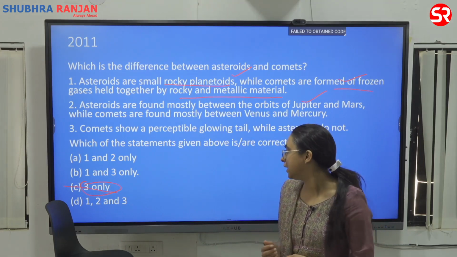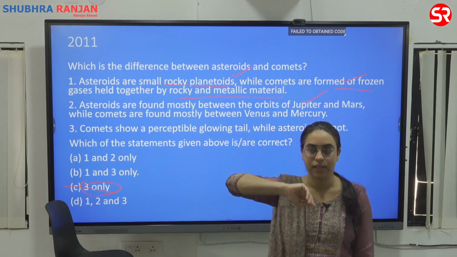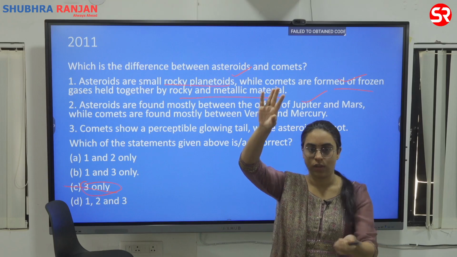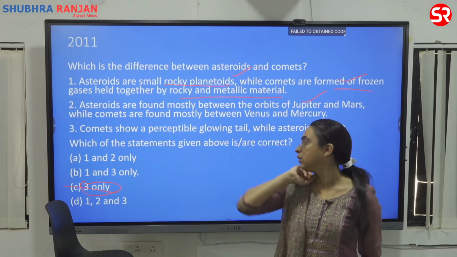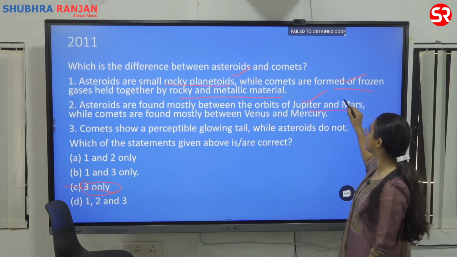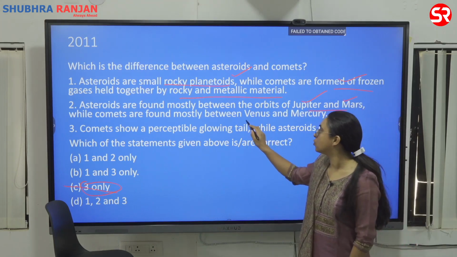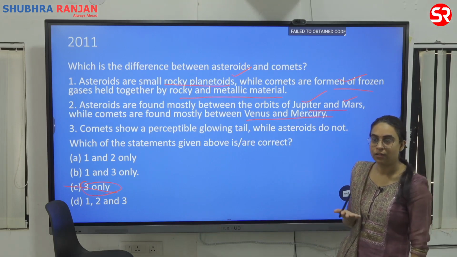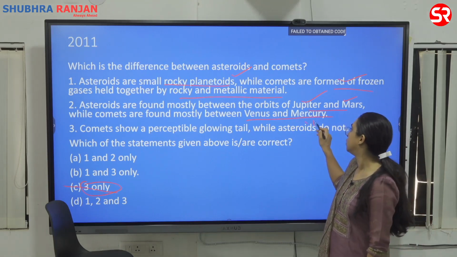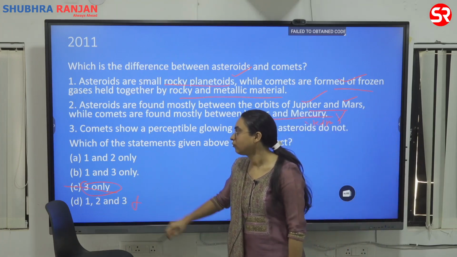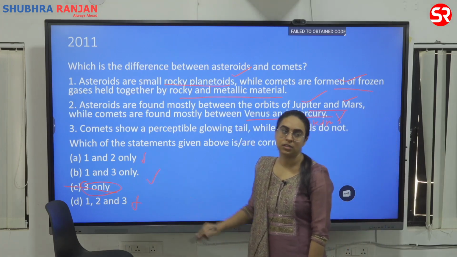Some of you said D. Nobody said A. You said D. One more. You also said D. So you said 2 is correct, that asteroids are found between Jupiter and Mars, yes. While comets are found mostly between Venus and Mercury. No, we did not study that. Comets are where? Towards the Kuiper belt. So 2 is wrong. So this goes wrong. The answer is 1 and 3.